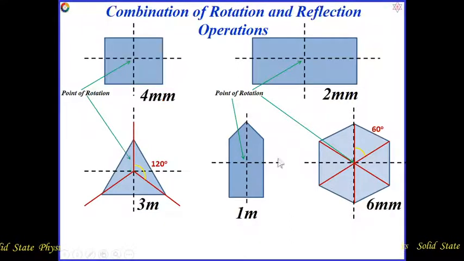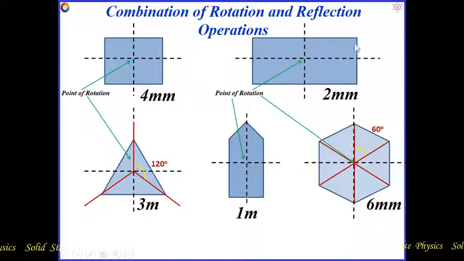Next we have to consider the combination of rotation and reflection operations. First we discussed rotation, then we discussed reflection. For this square, we found that fourfold rotation is possible for this object and two mirror lines are possible. So if I combine whatever symmetry operations are possible for this object, that will be 4 mm. That means one fourfold rotational operation is possible, and two mirror lines are possible.